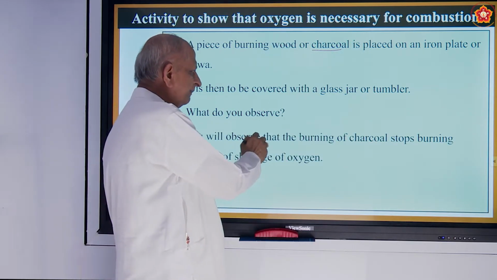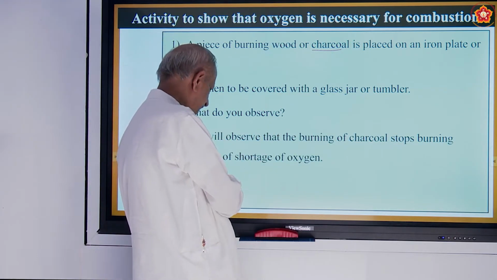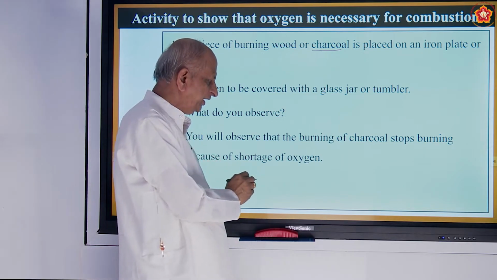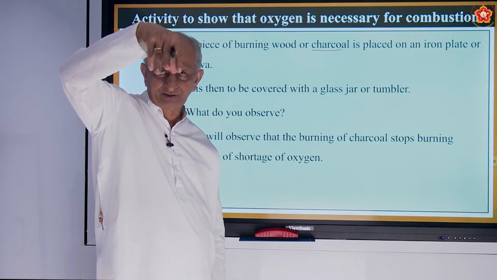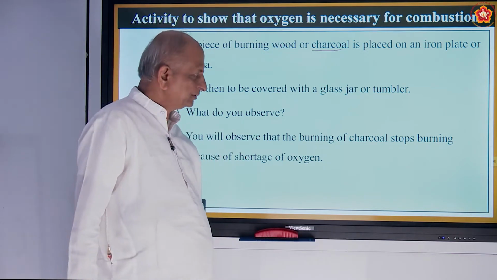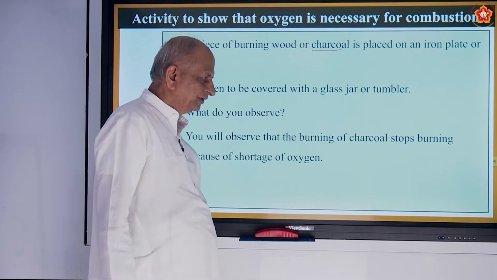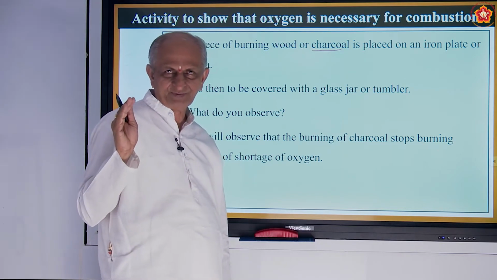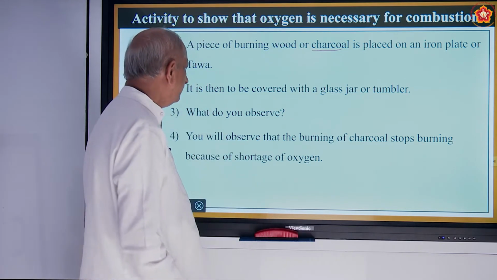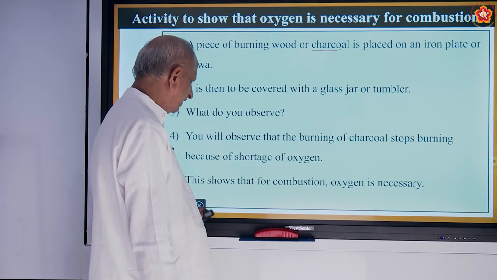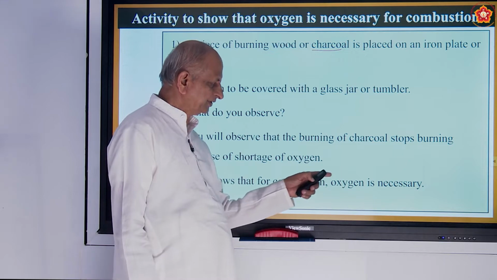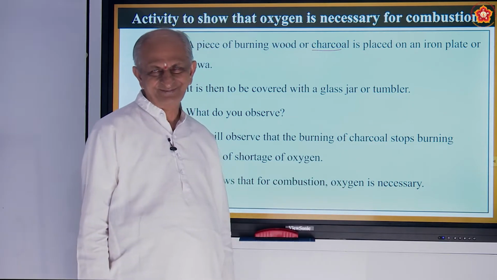You will observe that the burning of the charcoal stops because of shortage of oxygen. Because you are covering the charcoal with a tumbler, the oxygen supply is cut, and hence it won't burn. So that is what you can observe. This shows that for combustion, oxygen is necessary.